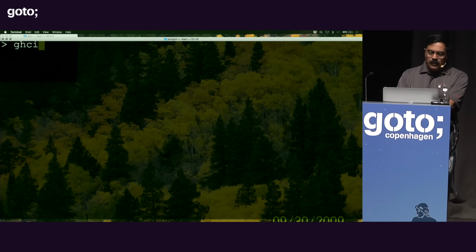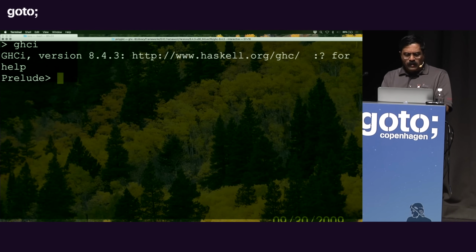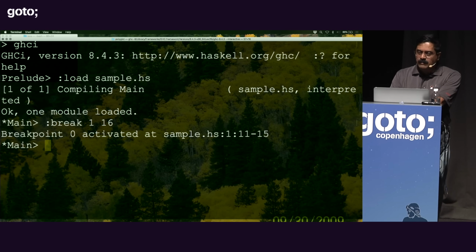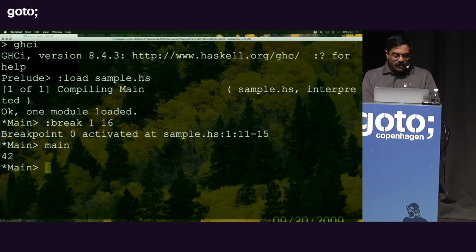Let's go back to the command prompt. Let's open up the REPL one more time. Let's load up the program again. Let's set the breakpoint one more time. Now that the breakpoint is set, I call the main function, and notice it never bothered to break on line number 1. That's a proof that it never actually bothered to stop on the add function.